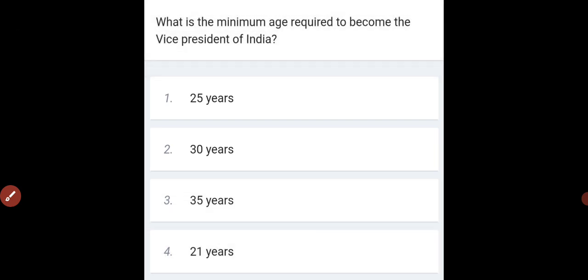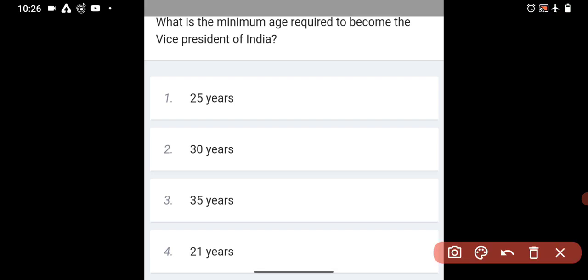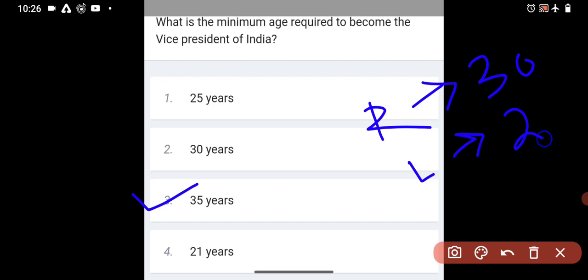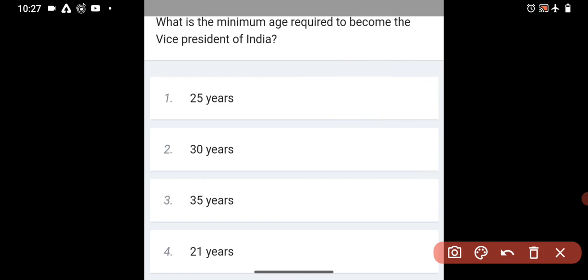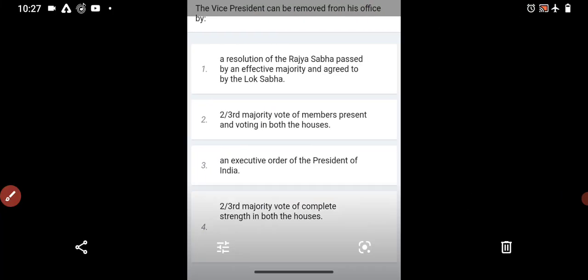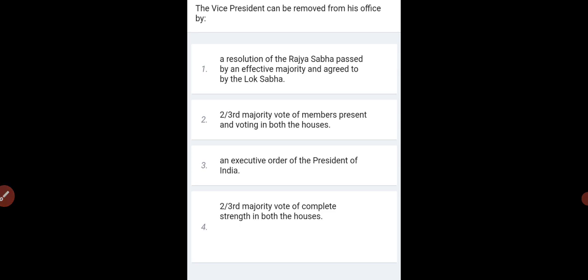What is the minimum age required to become the Vice President of India? Okay. For the Vice President, the minimum age required is 35. Okay. But for the Rajya Sabha candidate, the minimum age required is 30. For Lok Sabha candidate, minimum age required is 25. Okay. And for President and Vice President, the minimum age required is what? 35. So moving to the next question,